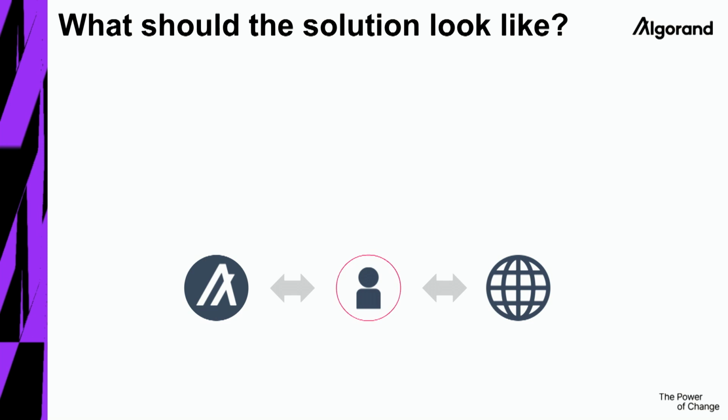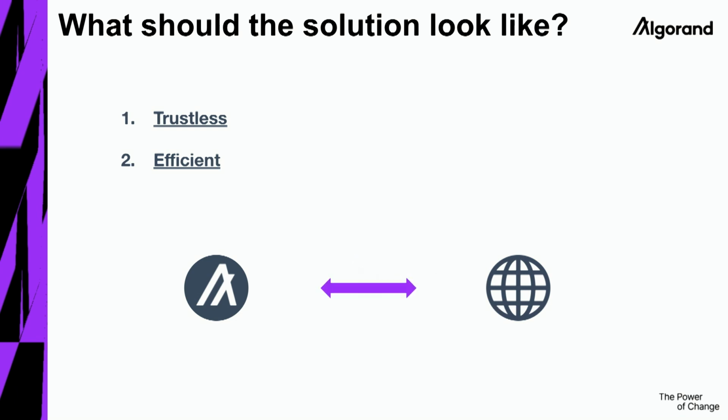And how would the solution look like? Very simple. Two main things. First, we want it to be trustless. Second, we want it to be efficient. Really as simple as that. Essentially switch from this nice guy in the middle, send him away, and move to that.